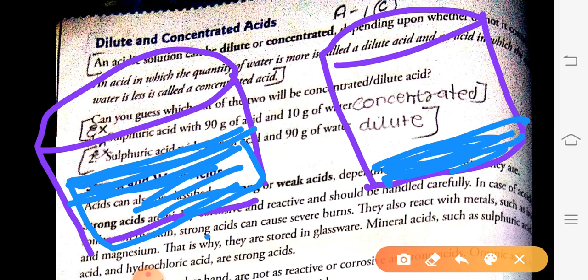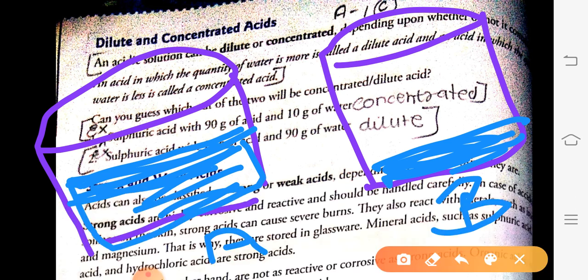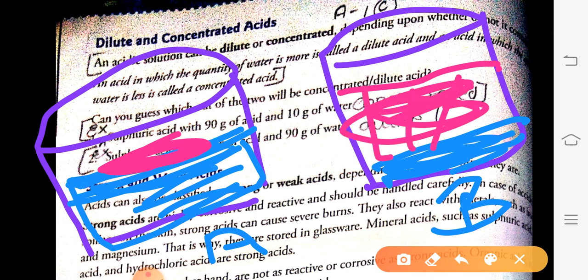In the first beaker A I have added 90 ml of water, and in beaker B I have added 10 milliliter of water. Now to prepare a 100 milliliter solution of it, what will I do? In the first beaker I will add 10 milliliter of acid, and in the second beaker I will add 90 milliliter of acid. So now both the solutions are of 100 ml.